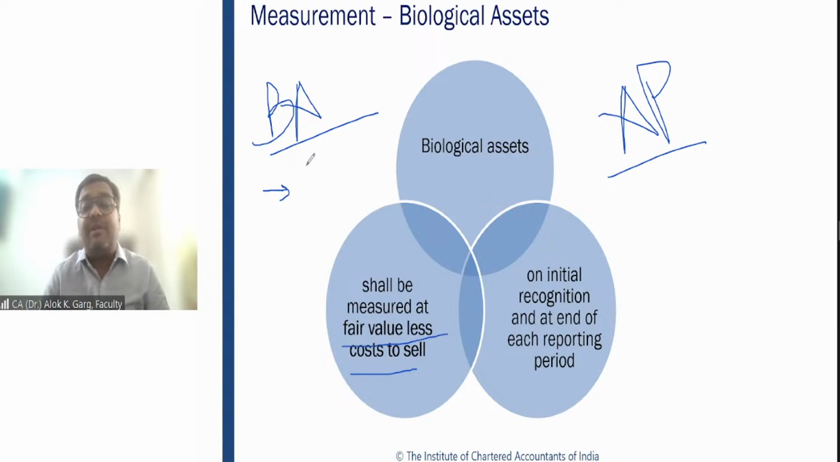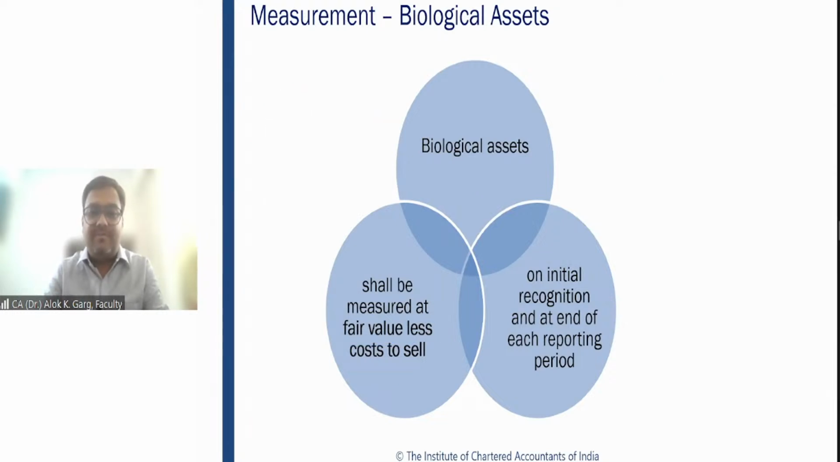What about subsequent measurement for agriculture produce? I am waiting for your answer. Biological assets are initially and subsequently measured at fair value less cost to sell. What about subsequent measurement of agriculture produce? Agriculture produce are also measured initially at fair value less cost to sell. Subsequently, agriculture produce are also measured at fair value less cost to sell.